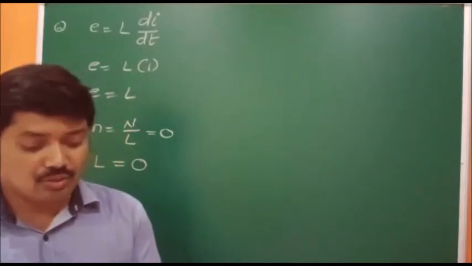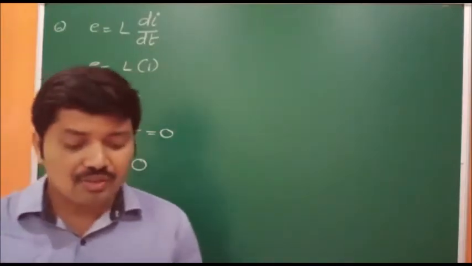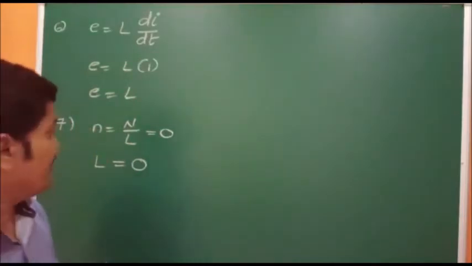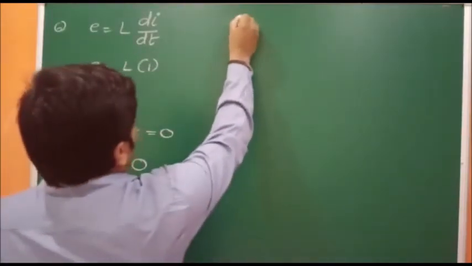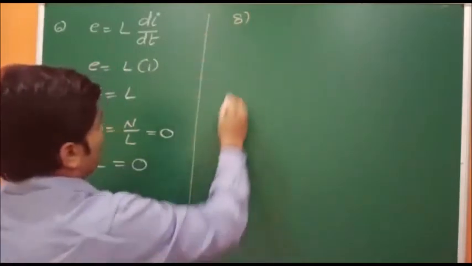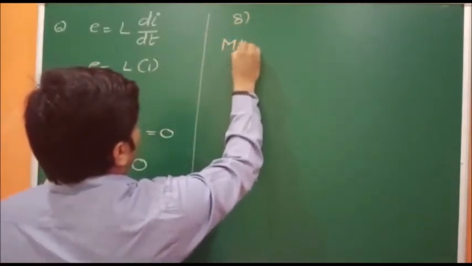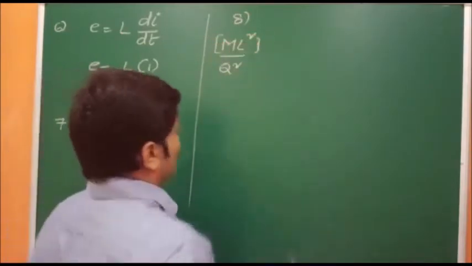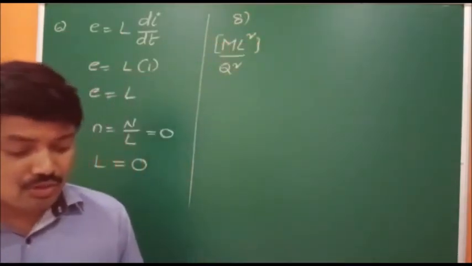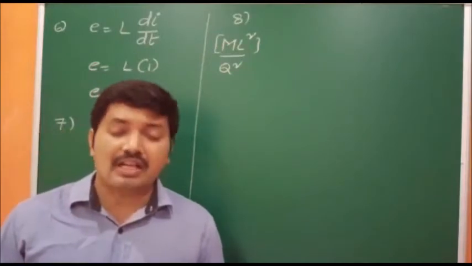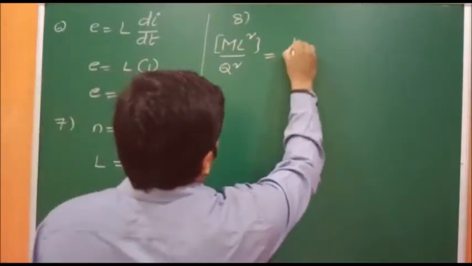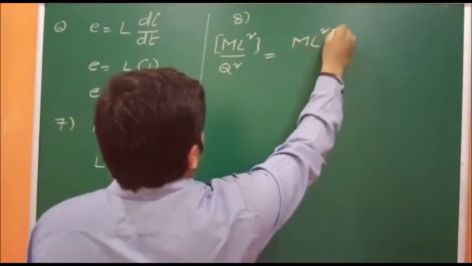Next, eighth question. Which of the following units denotes the dimensions ml square by q square? So ml square by q square. Okay. So what is asking? Denotes the dimension where q denotes the electric charge. Okay. So here ml square.